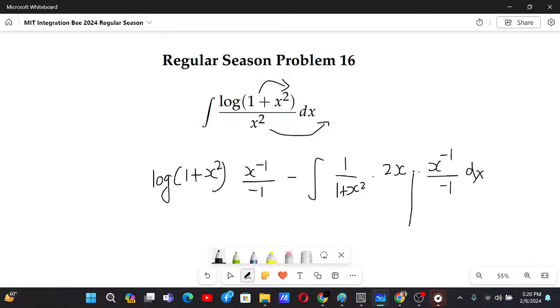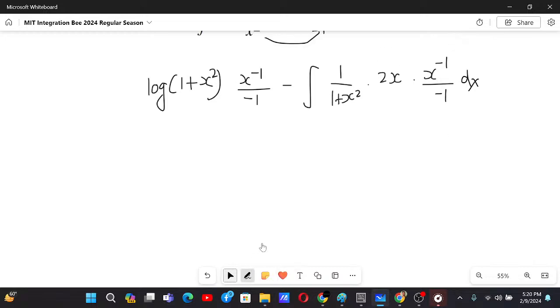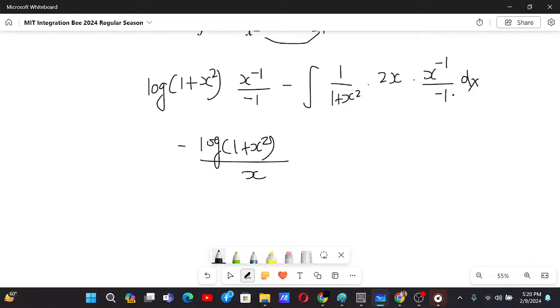Yeah. Okay, sorry. Now this problem has become a lot easier, because now we have minus log of 1 plus x square by x, and minus minus will be plus, 2 times x and x to the power minus 1 will cancel out, so we have 1 by 1 plus x square dx. And now you see that this is such an easy problem.